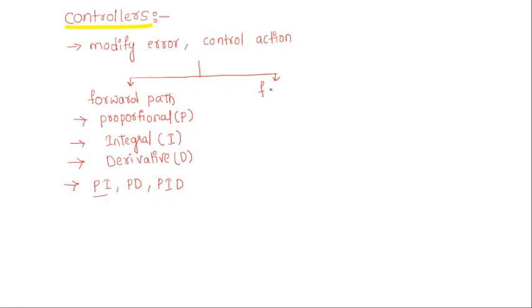If you introduce the controllers in the feedback path, in feedback path we are having the controllers like tachometer, or it is also called as the derivative controller. So from the exam point of view, we are going to study only these controllers, that is proportional controller, integral controller, derivative controller, and proportional integral, proportional derivative, proportional integral derivative controller.